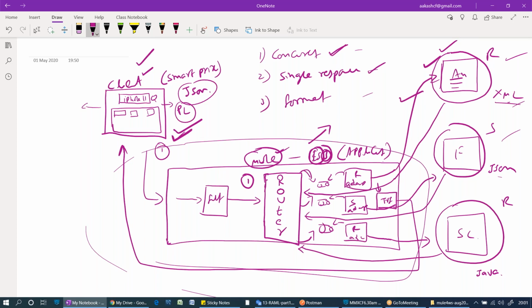Definitely my Mule application should expose some web services. A web service is nothing but a universal structure design, right? Whatever features are available in your Mule application are going to be exposed to the outside world through some web service. Definitely you need to expose your service by using some web service. In Mule we are going to use REST as a web service.